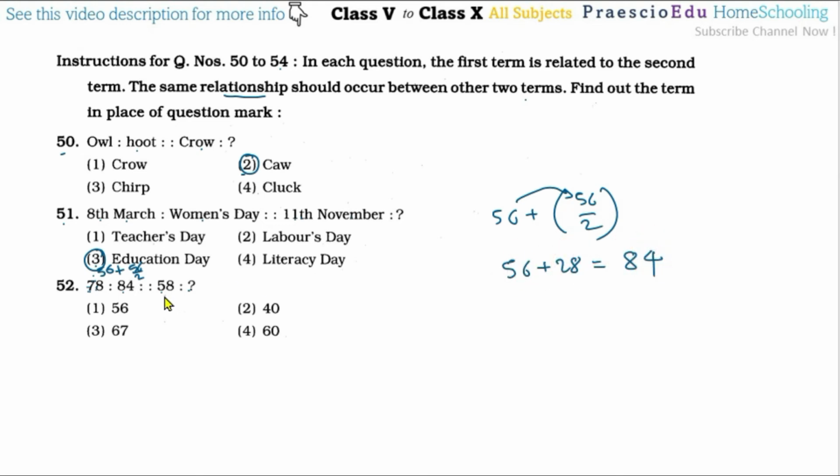So we will apply the same here. For 58, 5 and 8, so 5 multiplied by 8 is 40, and with the addition of 40 by 2, that is 40 plus 20, so that is 60, and 60 is given in option number 4.